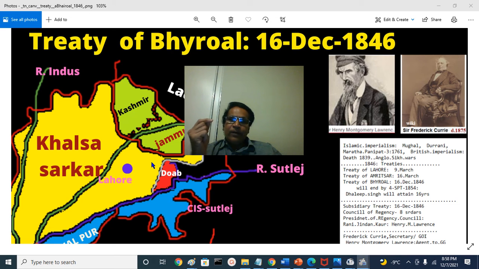If the ruler falls short of the army payment, the districts will be given to the British, and the British will recruit, train, and control the army, and they have the authority to use the army within the native territory or outside the territory for their own purpose. Essentially, the army will be fed by the local revenue. The Treaty of Bhyroal was virtually like that, even though it was not called a subsidiary alliance treaty.